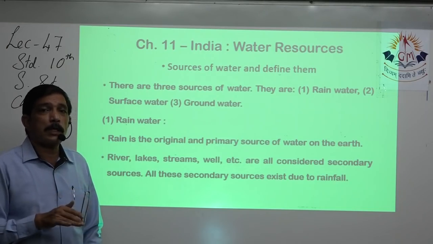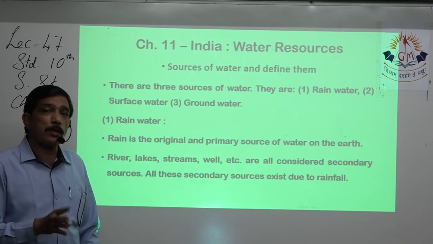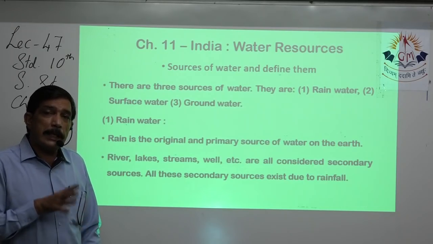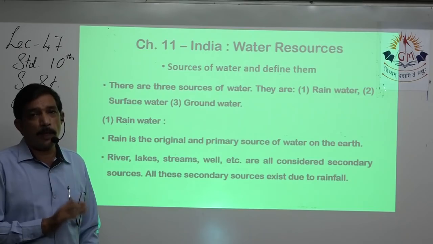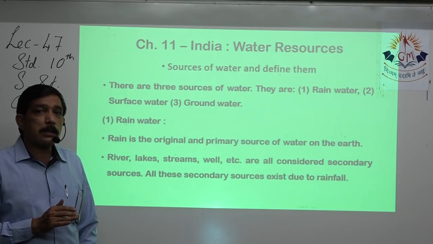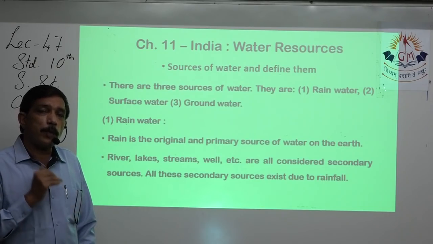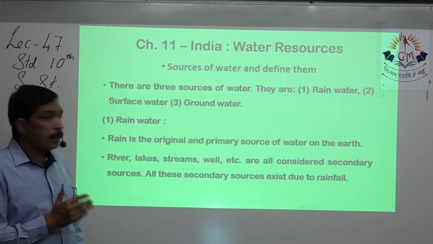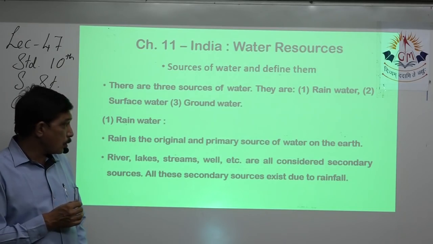The surface water, that is rivers, ponds, lakes, reservoirs, seas, oceans, all of them initially get the water of rain. So the surface water is the secondary source of water, but the primary and original source of water on earth is rain.